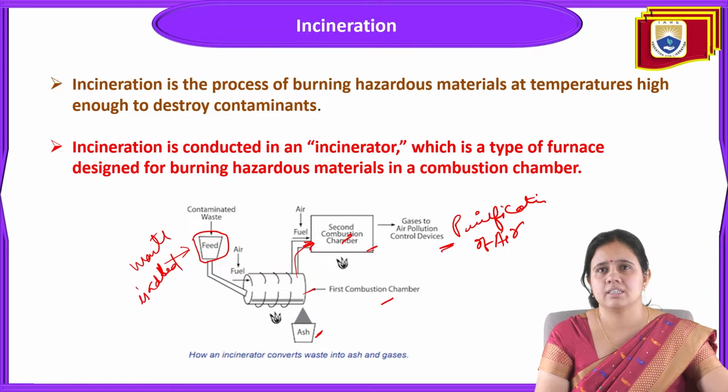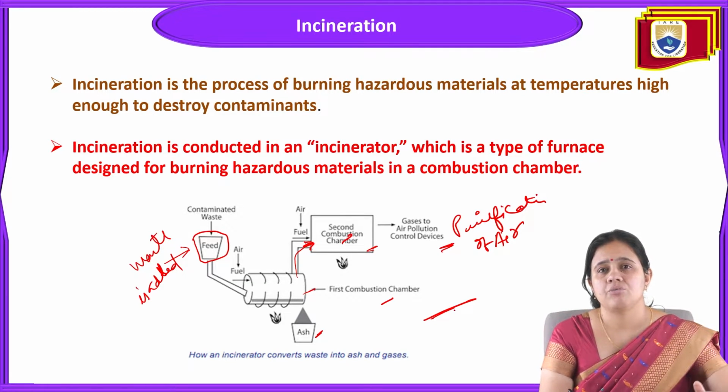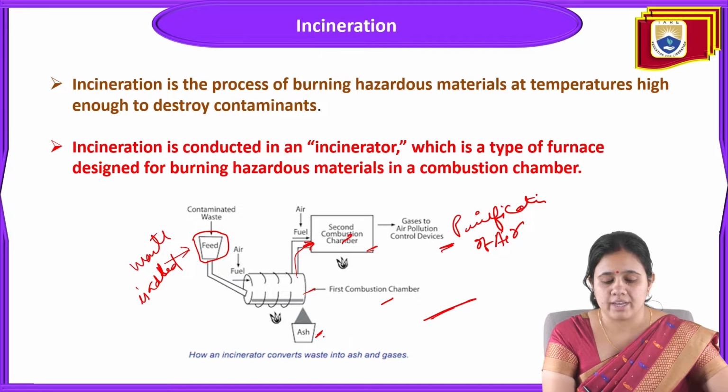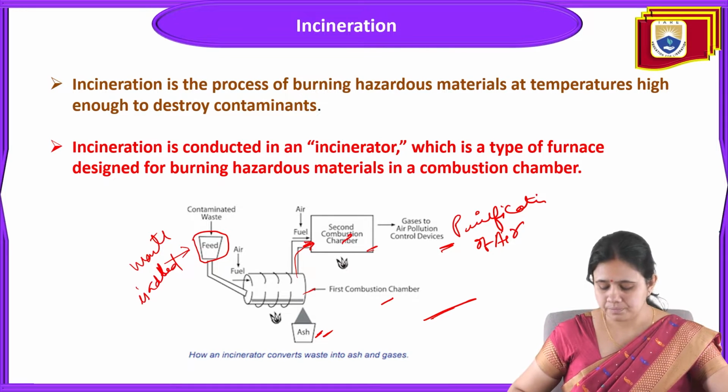Incineration is conducted in an incinerator plant, and this is a picture of an incinerator plant where one feed is there. From the feed, air is passing and the fuel is there, and then again a second combustion chamber is there. In the first one ash is collected, and in the second one also. And after the second combustion chamber, gases pass through the air pollution control devices.